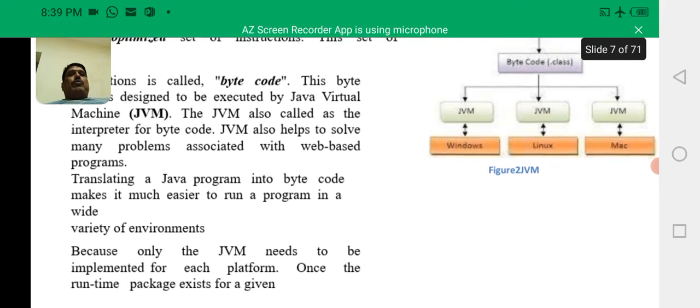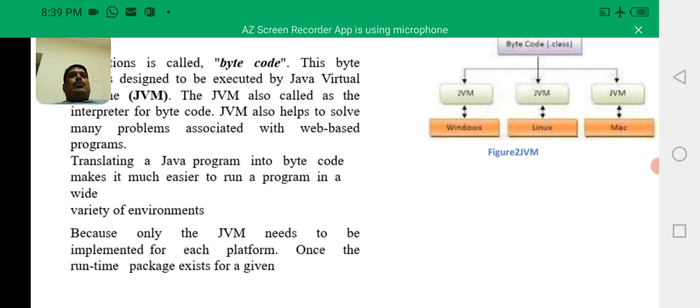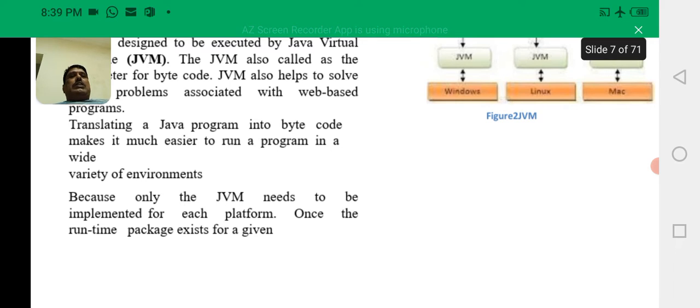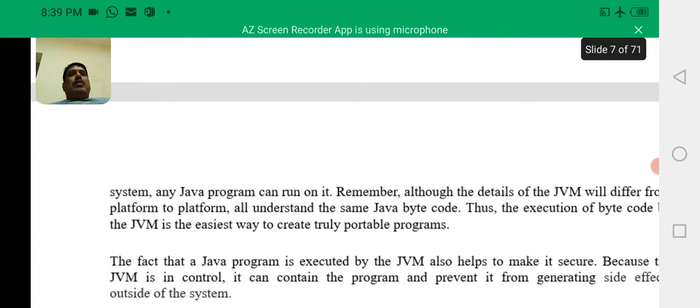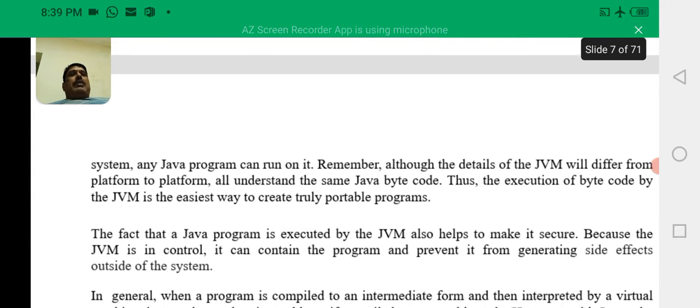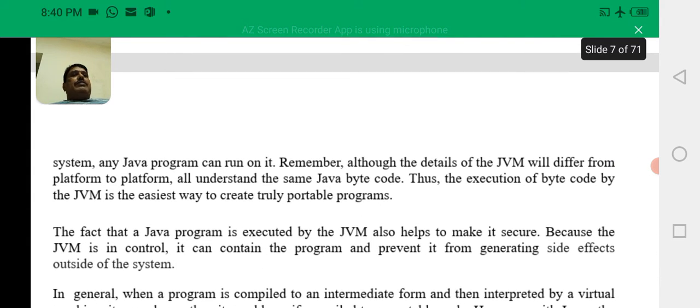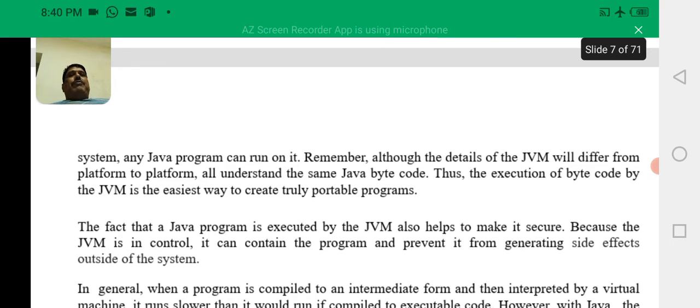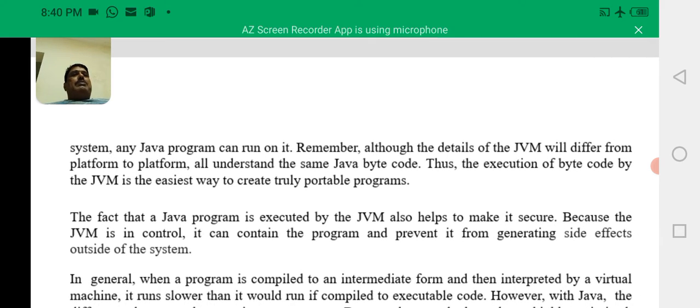Translating a Java program into bytecode makes it much easier to run a program in a wide variety of environments, because only the JVM needs to be implemented for each platform. Once runtime packages exist for a given system, any Java program can run on it. Remember, although the details of the JVM will differ from platform to platform, all understand the same Java bytecode. Thus, the execution of bytecode by the JVM is the easiest way to create truly portable programs.